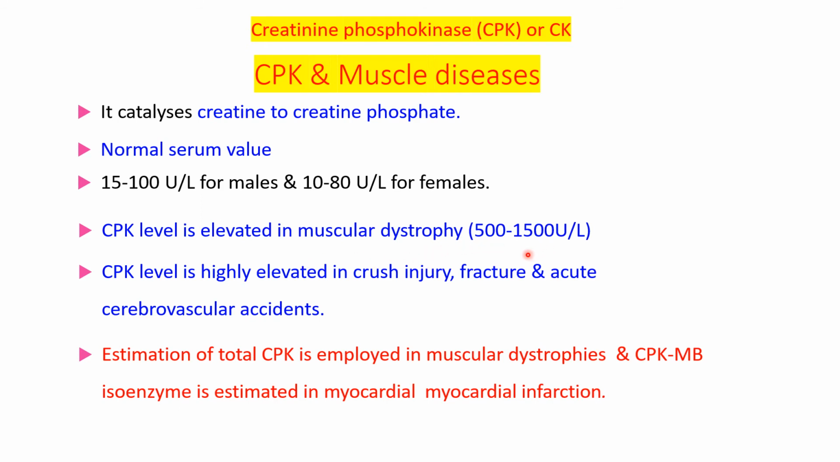Its level is very high in muscular dystrophy, 500 to 1500 units per liter. So CPK level is increased. That means there may be muscular dystrophy, or it is also highly elevated in crush injury or accidents, fracture and acute cerebrovascular accidents. So when there is a crush injury or muscular dystrophy or fracture, then this CPK level is increased. Estimation of total CPK is employed in muscular dystrophies, and CPK-MB isoenzyme is estimated in myocardial infarction. So total CPK level, if it is increased, then that mostly indicates muscular dystrophies or crush injuries.